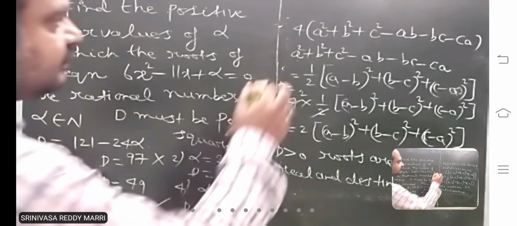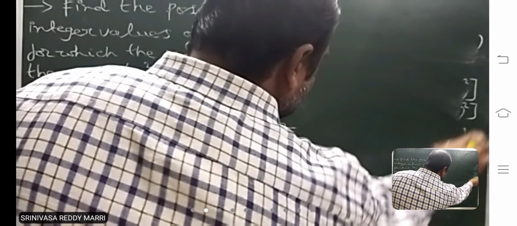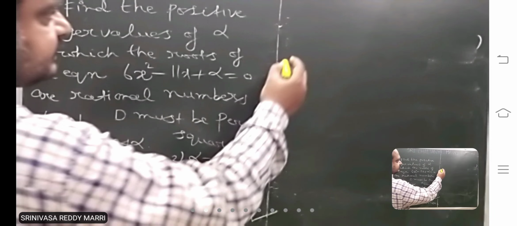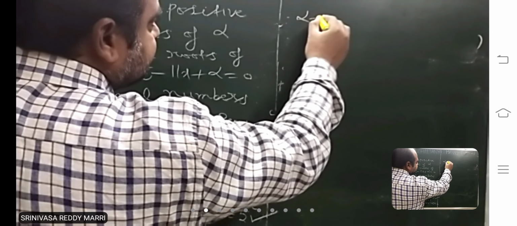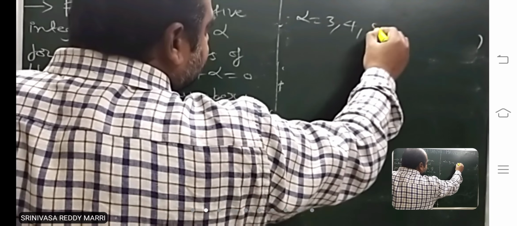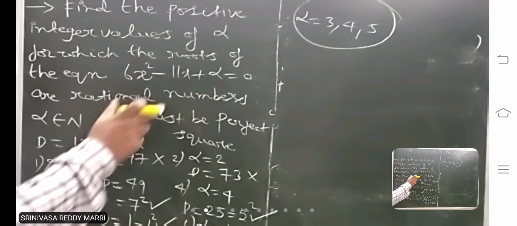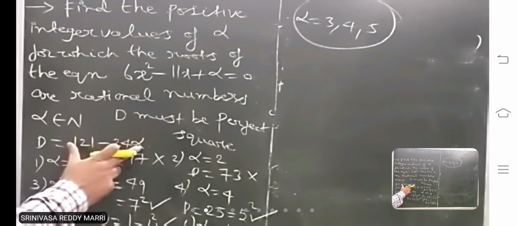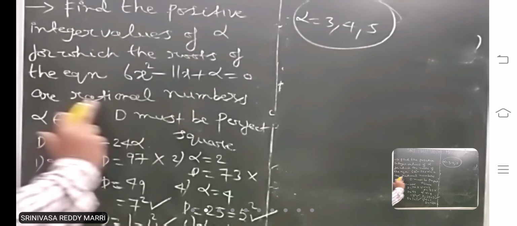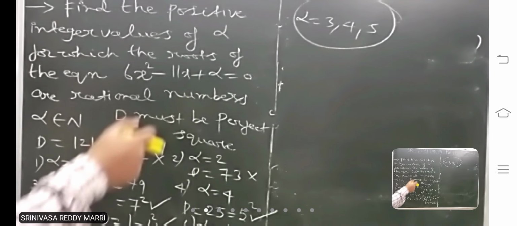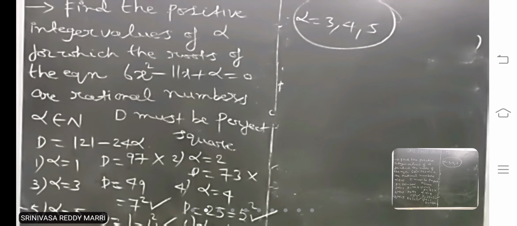What is the answer now? So alpha is nothing but 3, 4, 5. That is the answer. Understood? Whenever roots are rational, you have to find alpha such that the discriminant is a perfect square. Alpha is a positive integer given. That's why 1, 2, 3 substituted. Because for 6 it is negative, afterwards there won't be any value. So only from 1 to 6 it will be.